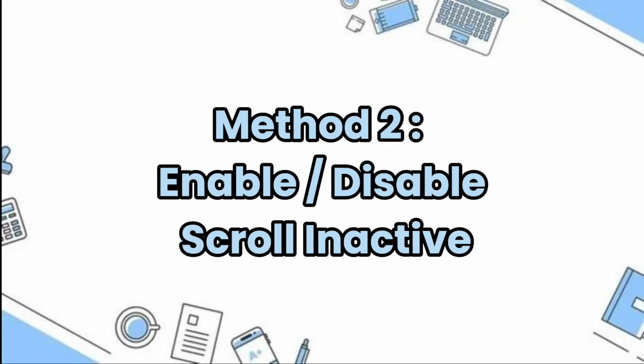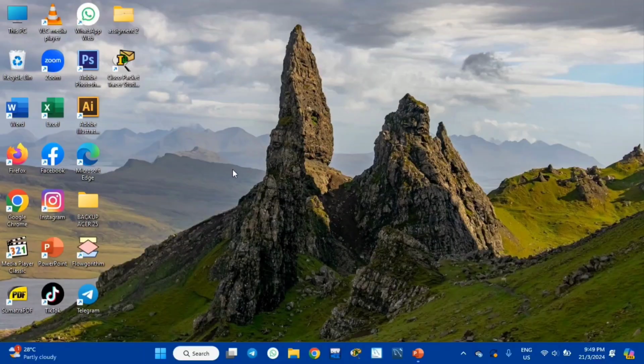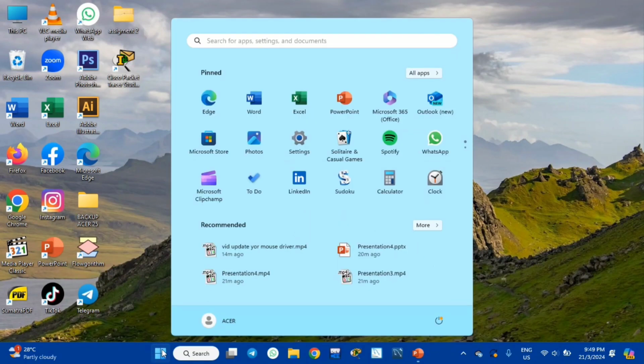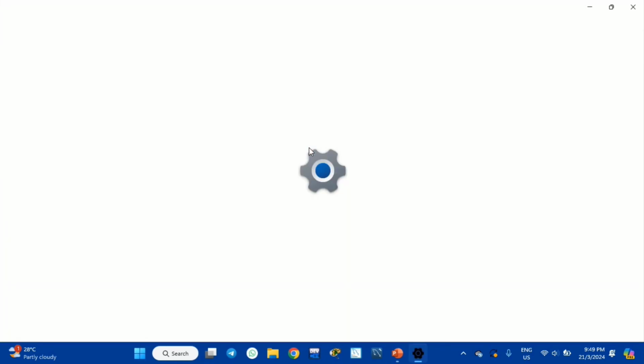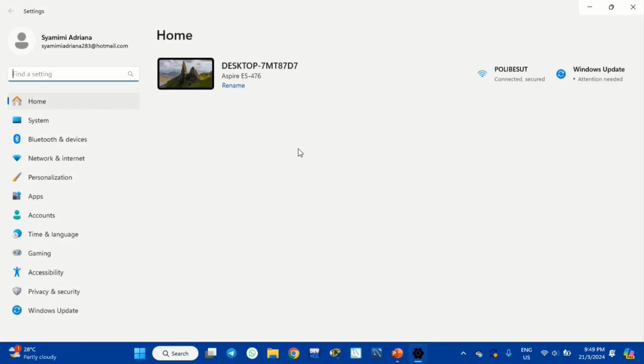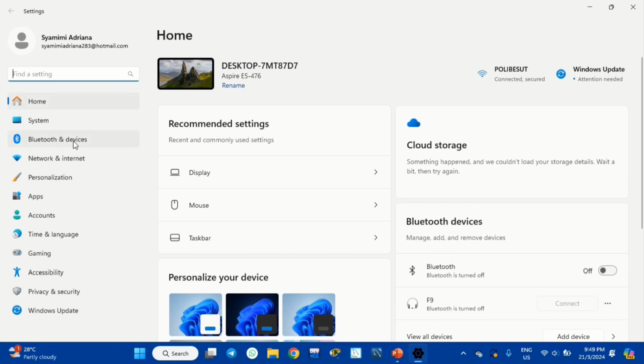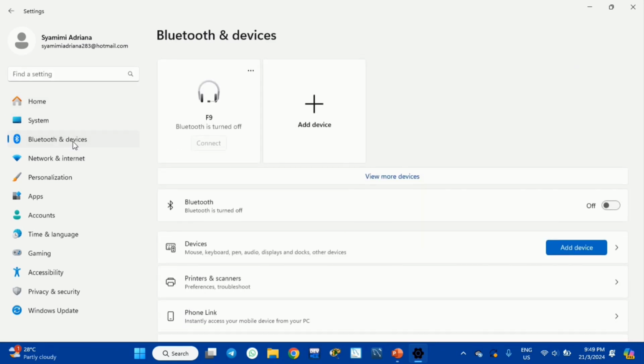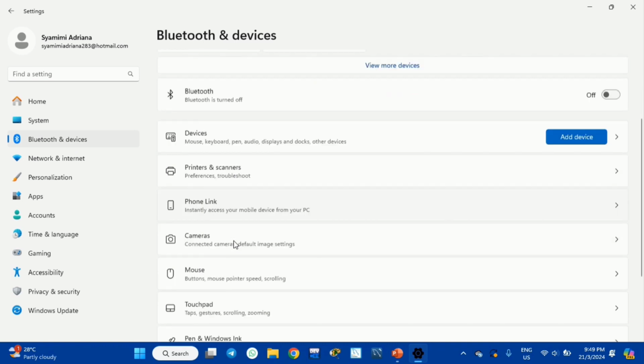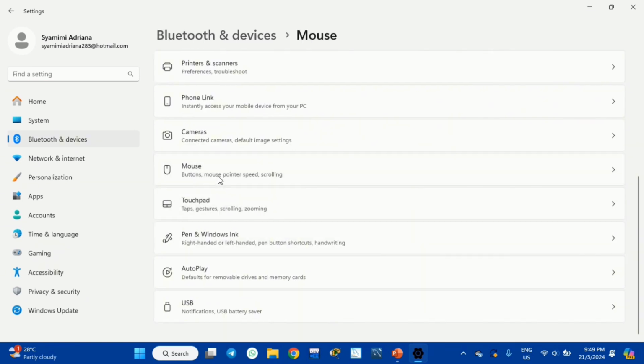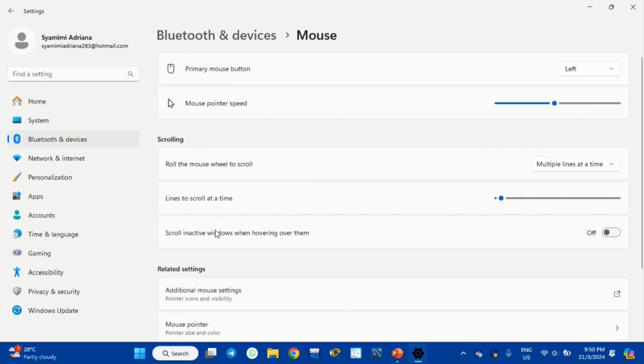Method 2. Enable or disable scroll inactive windows. First, click Windows, select Settings and wait. Click Bluetooth and devices, click Mouse, and now toggle on scroll inactive windows when hovering over them.